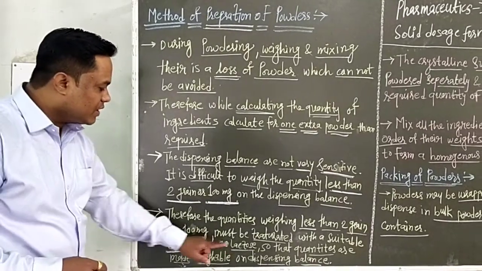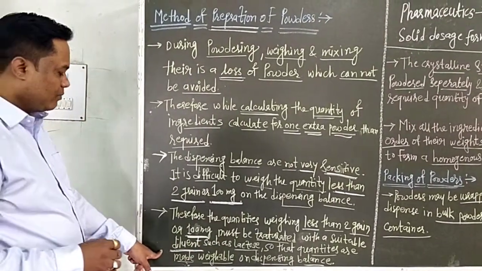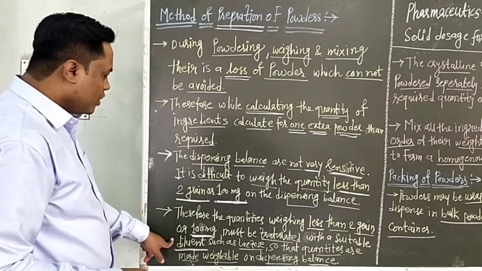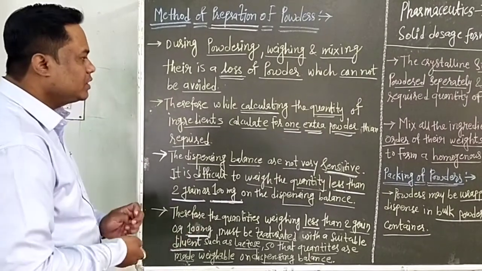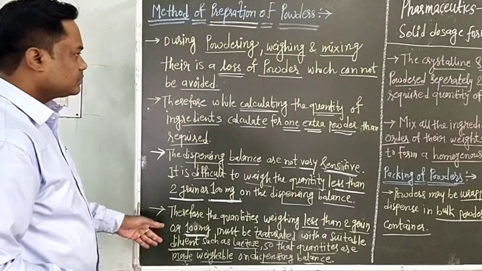Lactose is an inert material used only to increase the weight of the material. It is called the diluent, added to make it weighable on the dispensing balance.